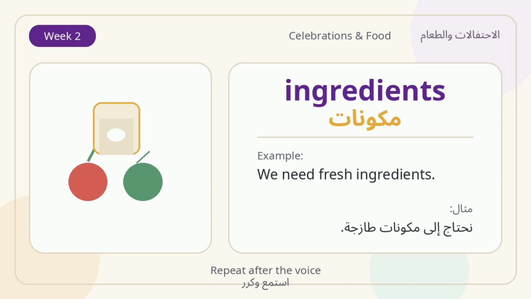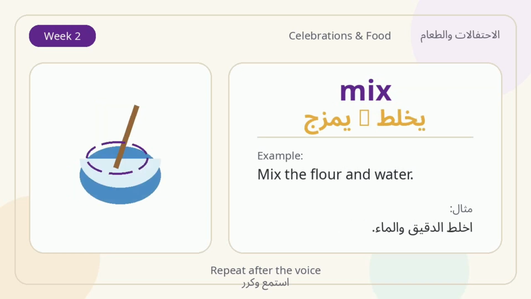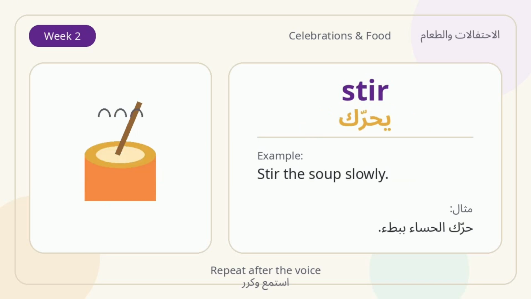Mix. Mix means to put things together. We mix the flour and milk. Stir. Stir means to move food around with a spoon. Stir the soup slowly. Add. Add means to put one more thing in. Add some sugar to the cake.